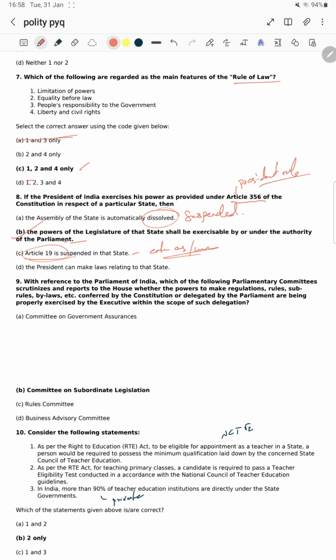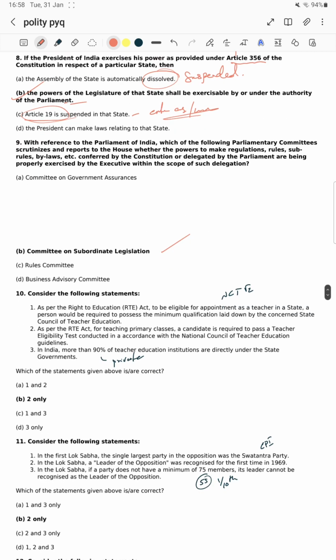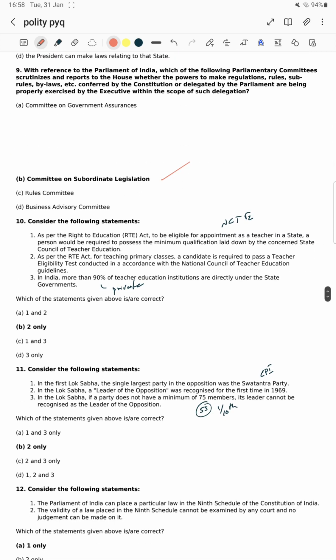Whether it is so or not is told by the Committee on Subordinate Legislation. If you don't know such answers, it is better to skip the question. In a straightforward question, the chances of a mistake are higher if you don't know. If you know it, it is absolutely right.